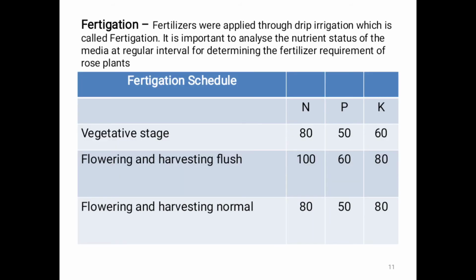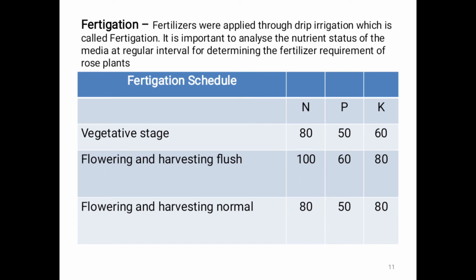Next, the fertigation schedule, also manures and fertilizer management. Fertilizers are applied through drip irrigation, which is called fertigation. Application of fertilizer through irrigation water is called fertigation. It is important to analyze the nutrient status of the media at regular intervals to determine the fertilizer requirement of rose plants. That is the fertigation schedule.